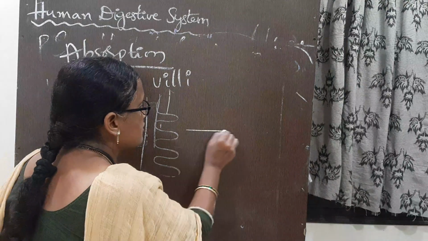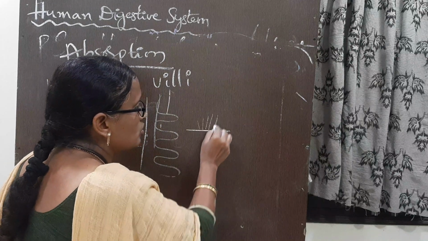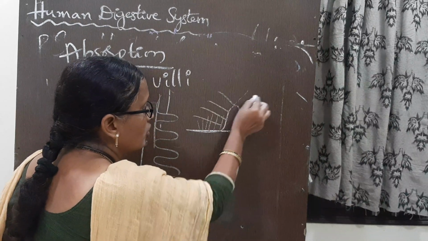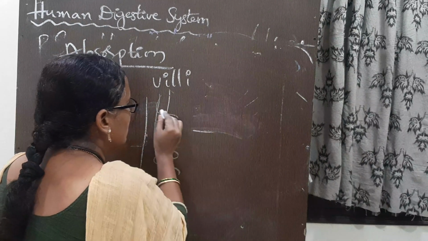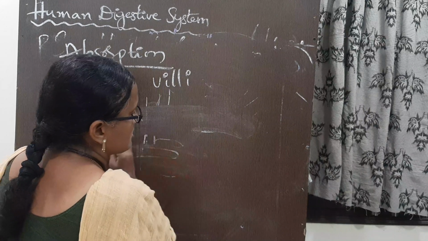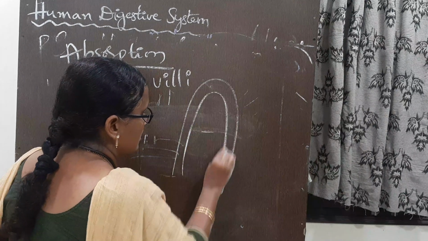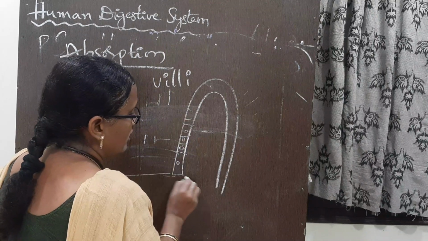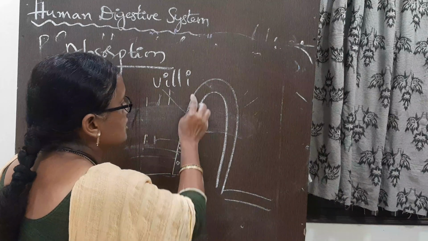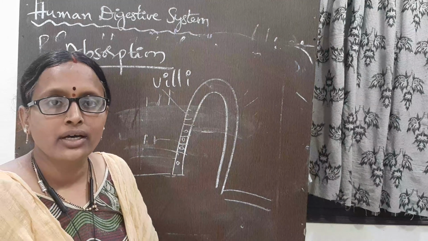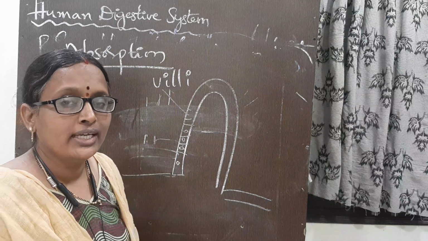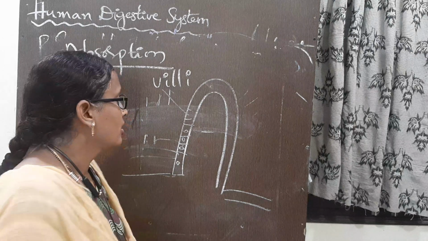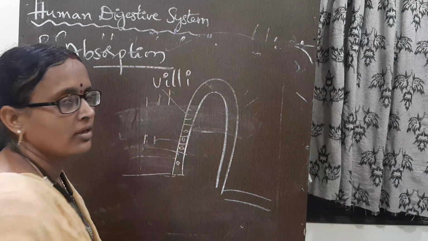If it is flat like this, it is exposed to only some amount of food materials. If it is like this, more food materials are going to be absorbed. And not only that, the small intestine consists of blood vessels. So blood vessels are present, and the digested food materials are going to be absorbed by the small intestine. Taking of digested food materials by the villi is known as absorption.